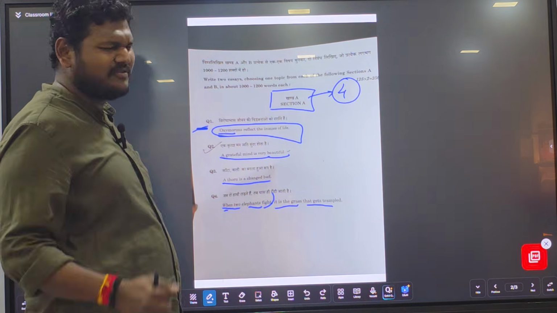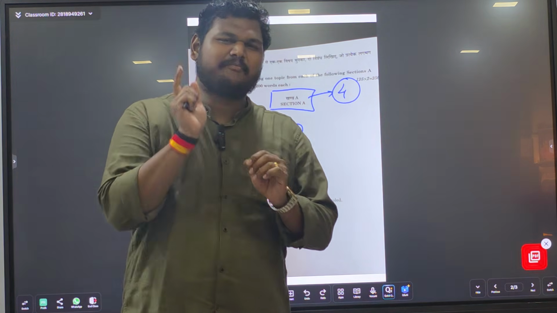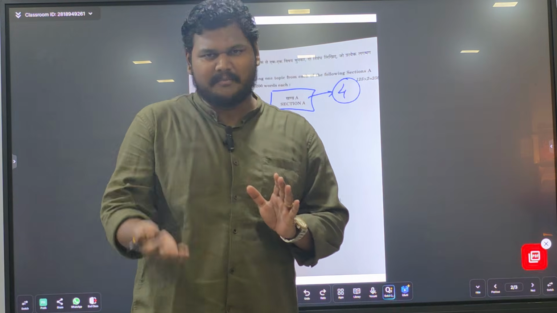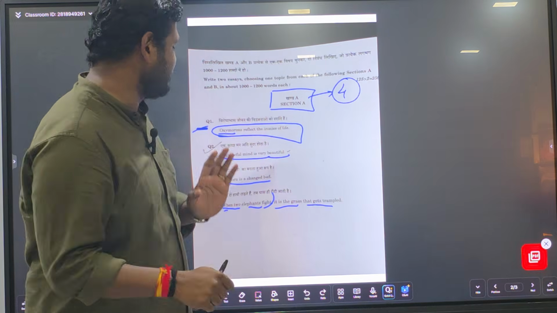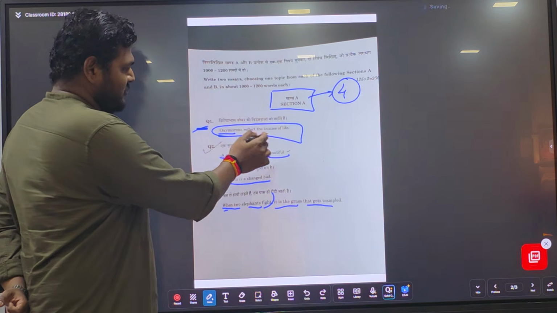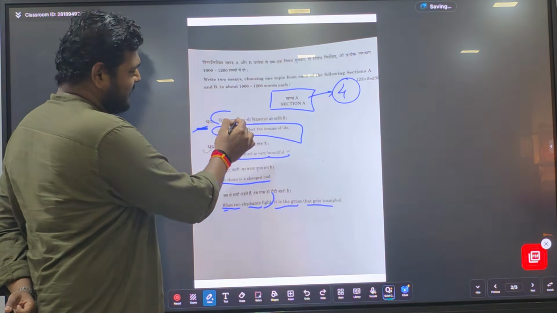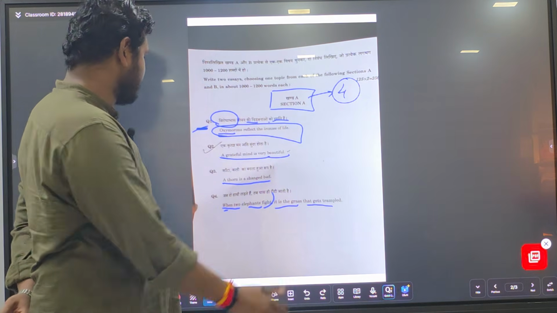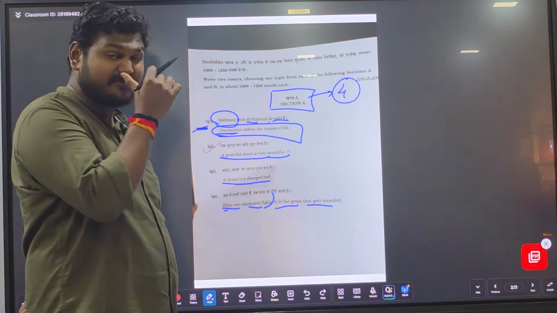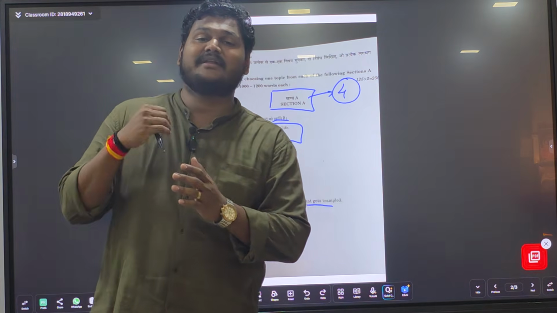Oxymorons reflect the ironies of life. We will discuss only for a brief period of time on each essay, and in the upcoming sessions we will be discussing each essay at length. So first, oxymorons reflect the ironies of life means virodhabhas jeevan ki vidambanaon ko darshate hain. You have to identify what the ironies of life are.